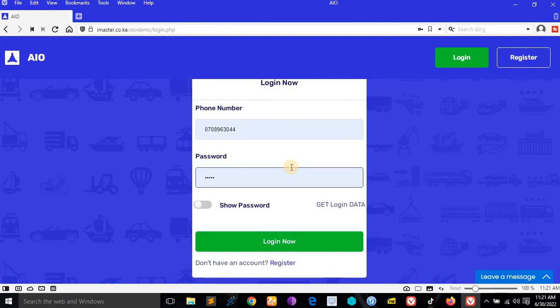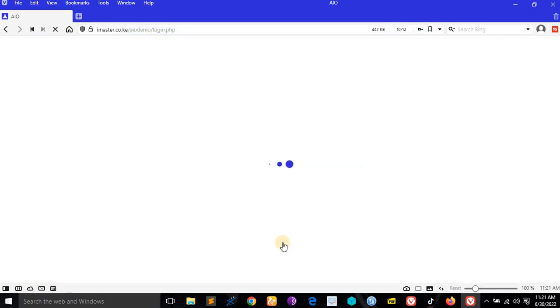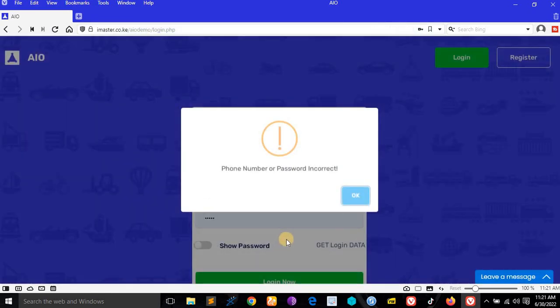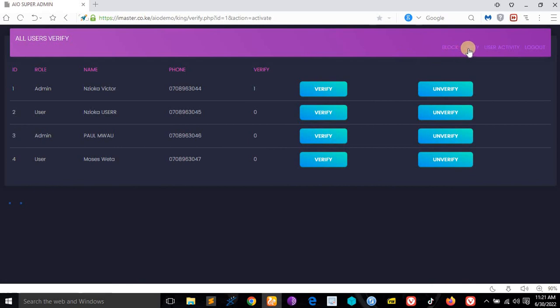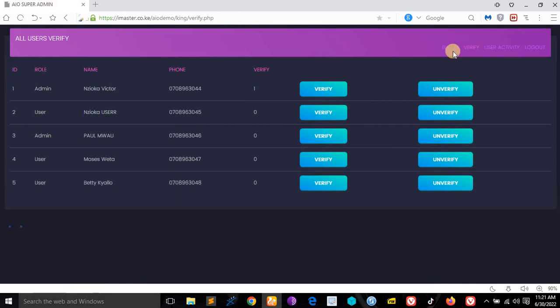But if the registration is not successful, a pop-up will come telling her to correct this and that. Now, when she is correctly registered, if I try to log in, it will tell me phone number or password incorrect. Why is that? It is because our account has not been verified by the admin. This is where the admin verifies anybody, and where the admin finds who is blocked from login.